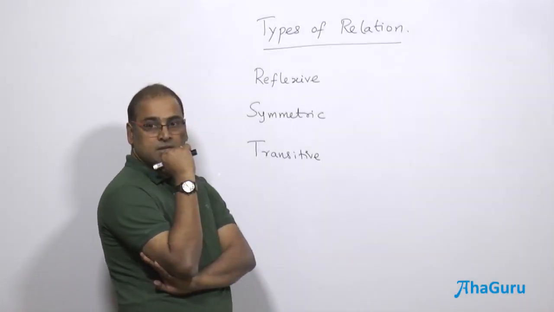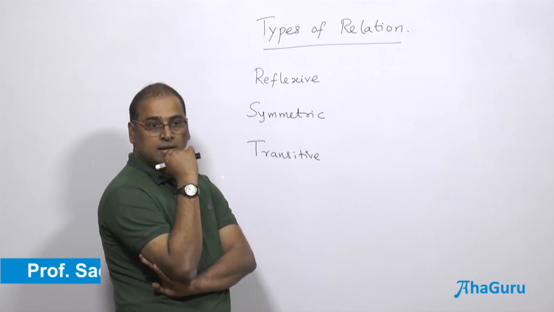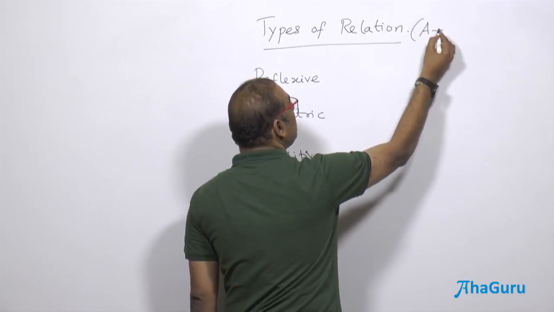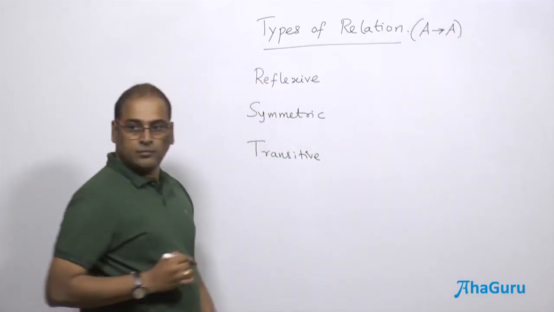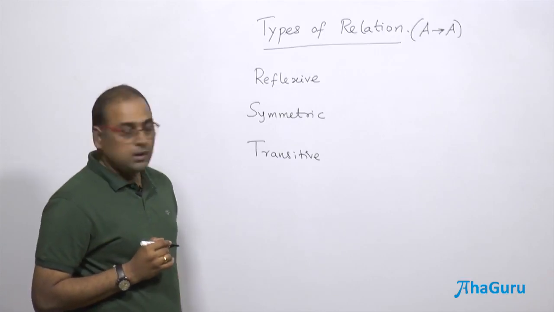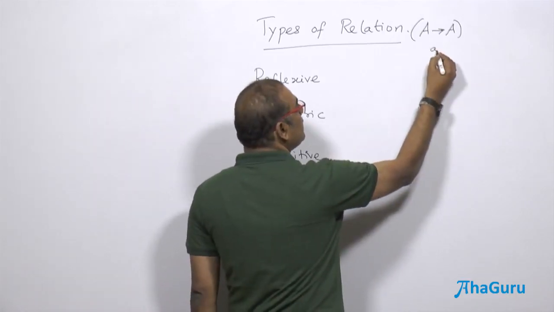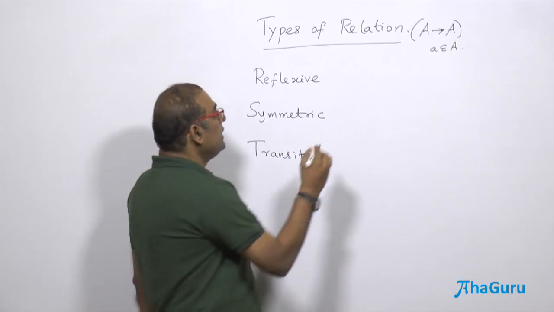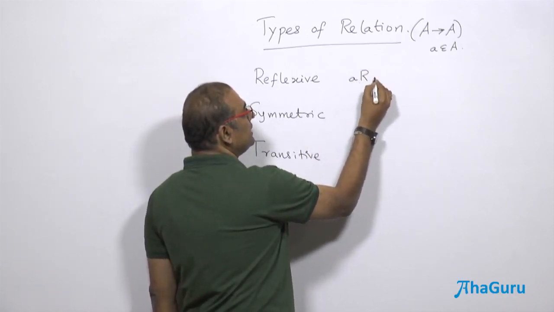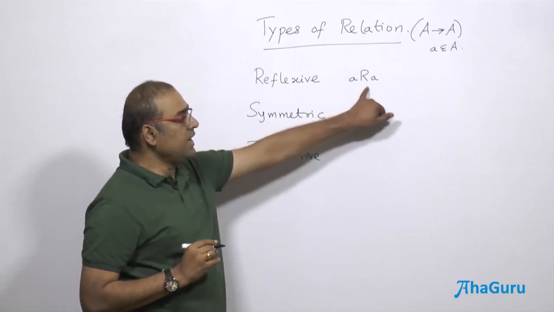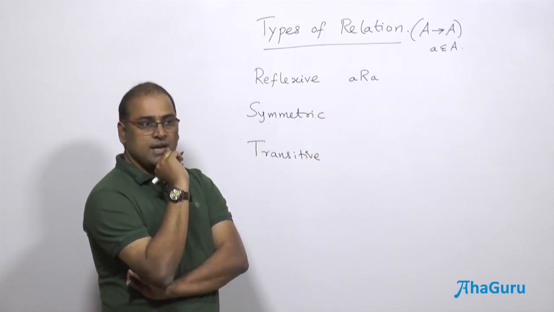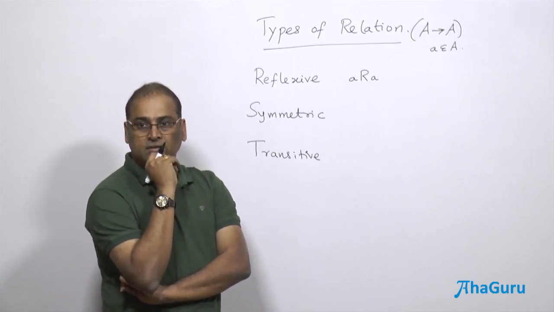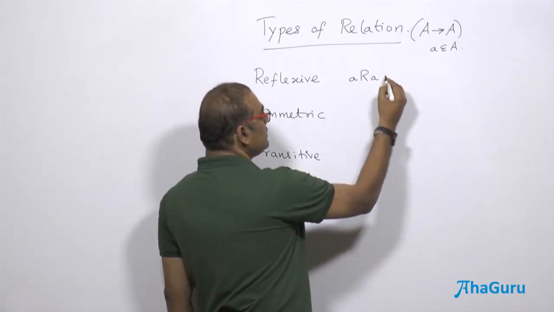There are three types of relations: reflexive, symmetric, and transitive. If you take a relation from set A to itself, and A is an element of A, and the relation contains (a, a), meaning A is related to A, then it is said to be reflexive. If (a, a) exists, then it is reflexive.